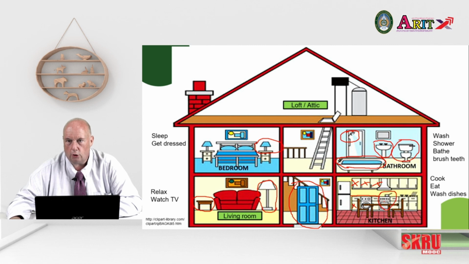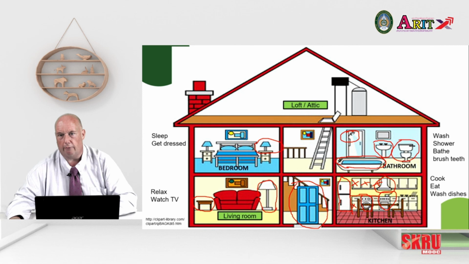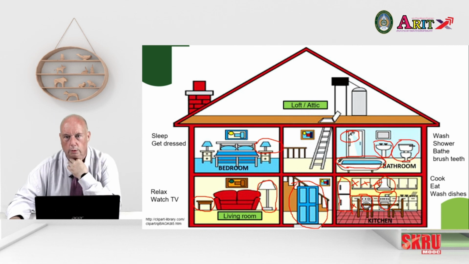Here we have a cooker. We also have a washing machine for washing clothes, and an extractor to take all the smells from cooking out of the house. And the last item here is a refrigerator to keep our food cold.